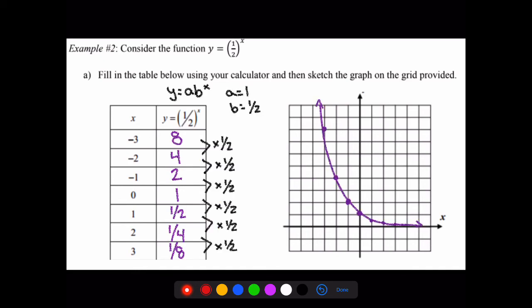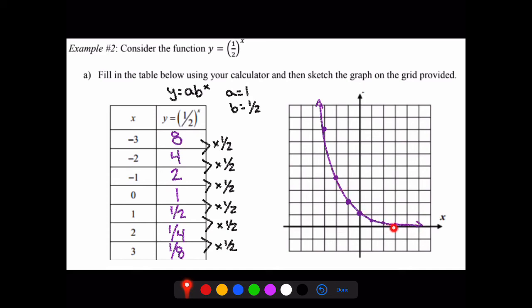When x is -3, y is at +8. X is -2, y is 4. X is -1, y is 2. So on and so forth, and it creates this nice J-curve. Now remember, we're estimating these points, but we know that they're getting smaller and smaller, so I shouldn't see any points jump up ahead of it and be like this. There should be nothing like that in our graphs. It should just be a very smooth curve here.